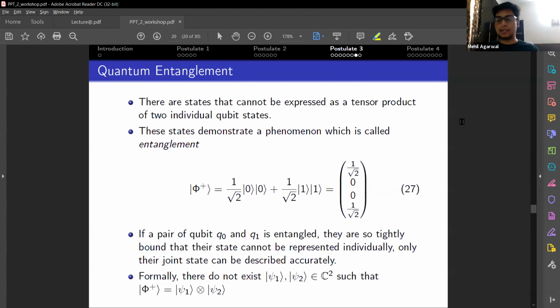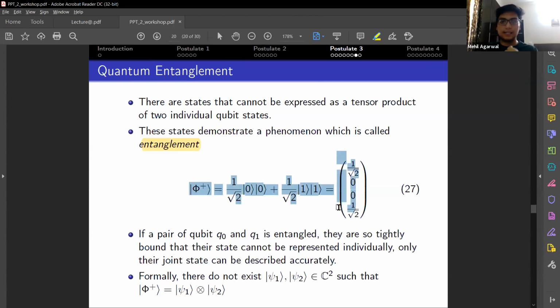Using this intuition, there exist states which cannot be shown as a product of two individual quantum states. This phenomenon is called entanglement. In entanglement, the two qubit states Q0 and Q1 are so tightly bound that they cannot be represented individually. The only way to describe their state is to describe them as joint.